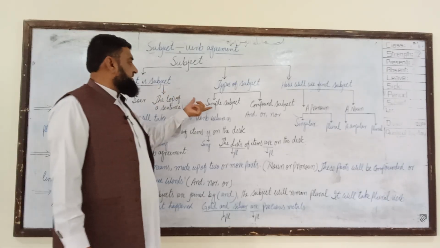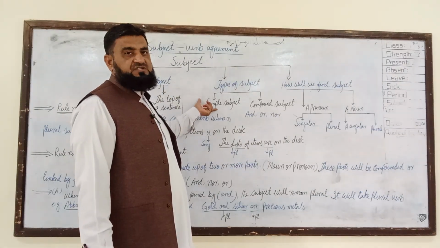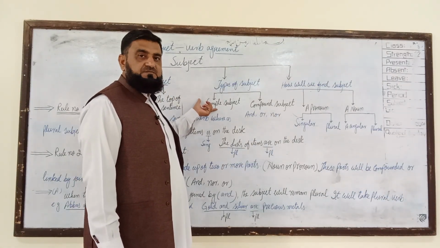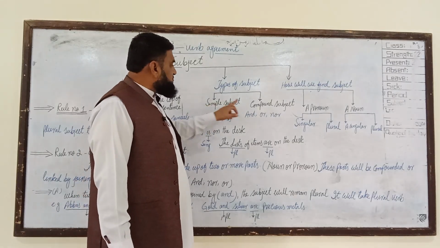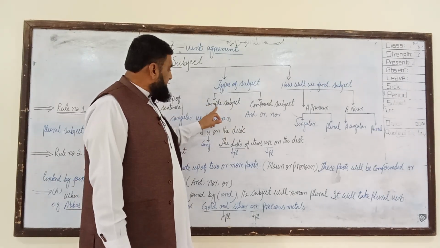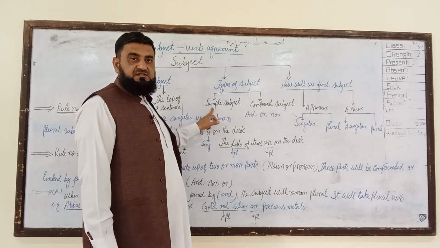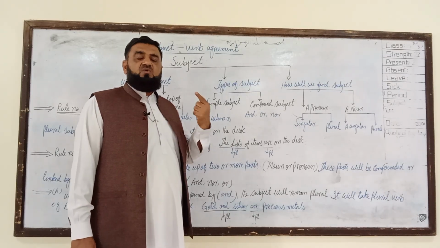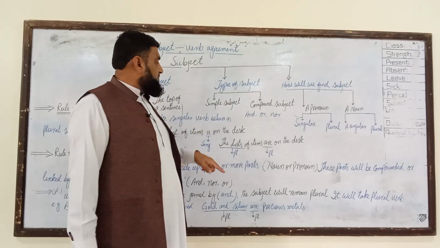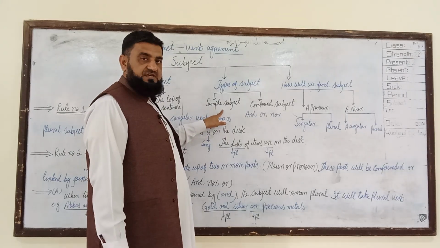What are the types of subject? A very important question, and that is a burning question as well. So we have two types of subject. One is called simple subject. Simple subject is only when there is only one subject. We will call it simple subject.